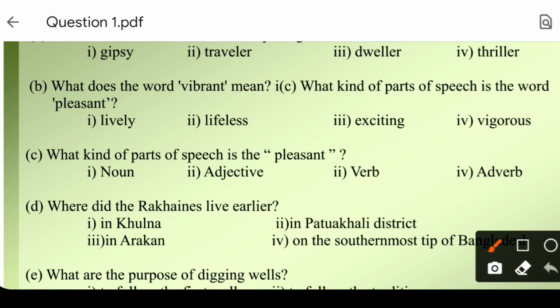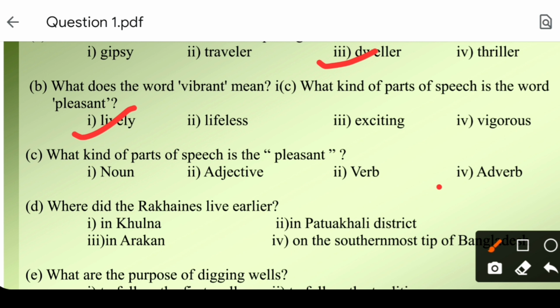Yes, I know that many of you will say that the right answer is dweller. Yes, this is the right answer. Dweller. What does the word vibrant mean? Vibrant means lively. Dear learners, question number 3 has been repeated. Just the question part is repeated.